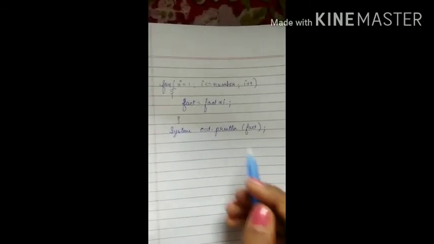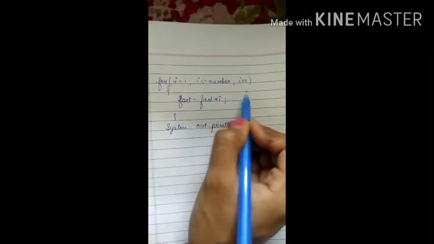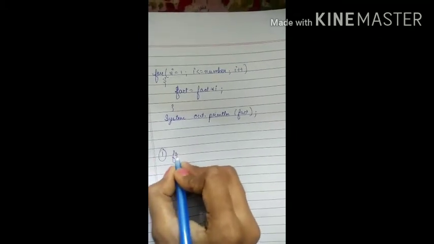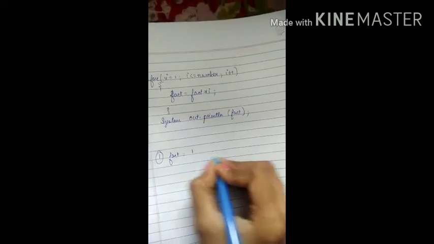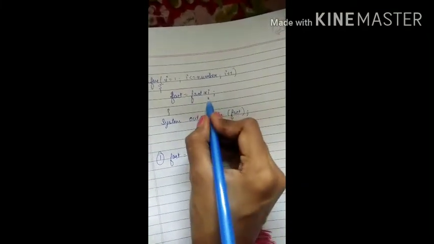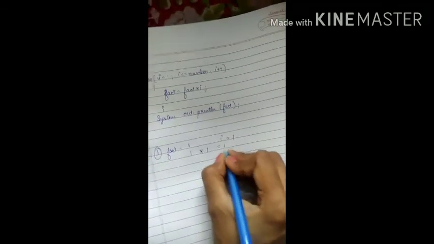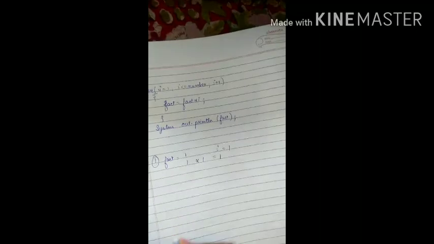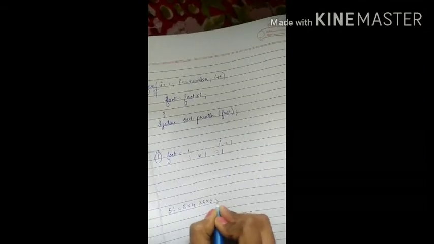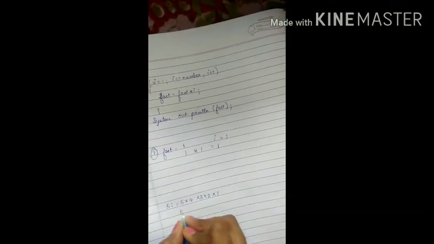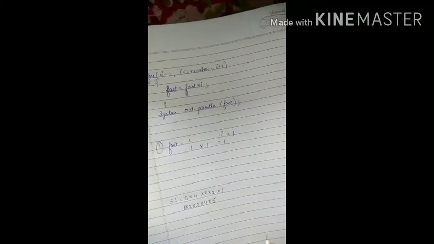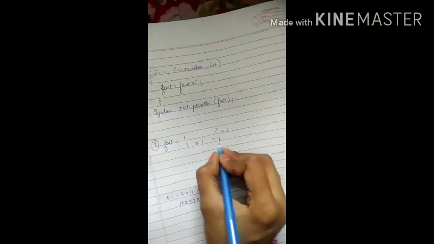See, this was our program. The value of i is 1, i is less than or equal to number, and i plus plus. In the first case, the value of fact is 1 and the value of i is also 1. That means fact into i will be 1 into 1, that will be equal to 1. Before that, let me tell you one thing. Factorial 5 is equal to 5 into 4 into 3 into 2 into 1, isn't it? This can be written in this way also, 1 into 2 into 3 into 4 into 5. We can write it in this way also, never mind. So in the first case it is 1 into 1, that will be equal to 1.